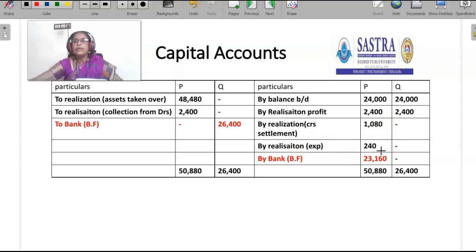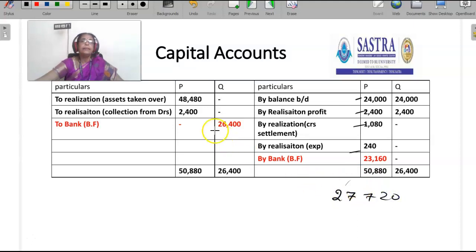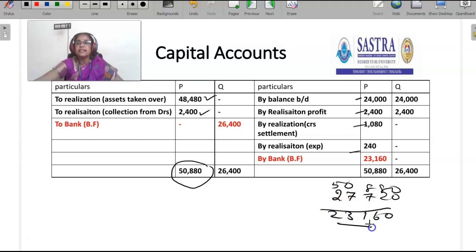Then the credit side of the capital account of P is 24,000, 2,400, 1,080, 240, which is 27,720. On the debit side, he has taken over the assets worth 48,480 and he has collected money from debtors 2,400. The debit side of P's capital account is 50,880, and so the difference is 23,160. That means he has to bring 23,160 cash to the firm.